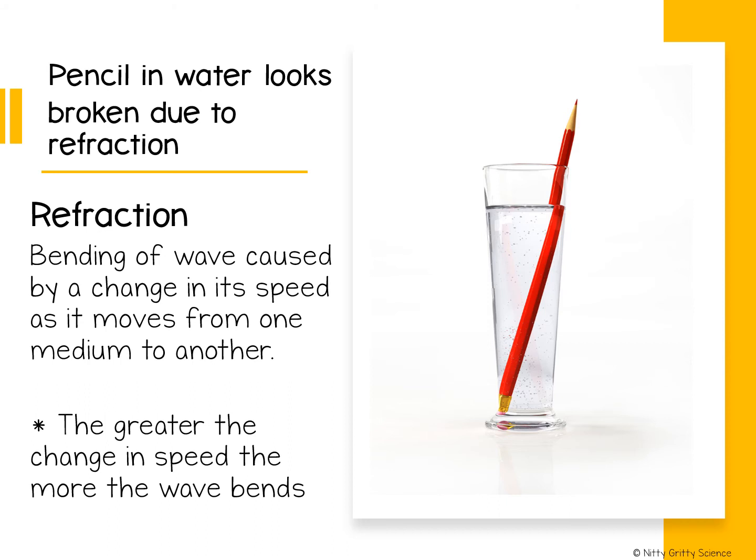Look at this image of a pencil in a glass of water. The pencil looks like it's broken at the surface of the water because of something called refraction. Remember that a wave's speed depends on the medium it is moving through. When a wave passes from one medium to another, such as when a light wave passes from air to water, it changes speed. If the wave is traveling at an angle, when it passes from one medium to another, it changes direction or bends as it changes speed. Refraction is the bending of a wave caused by a change in its speed as it moves from one medium to another. The greater the change in the speed, the more the wave bends.